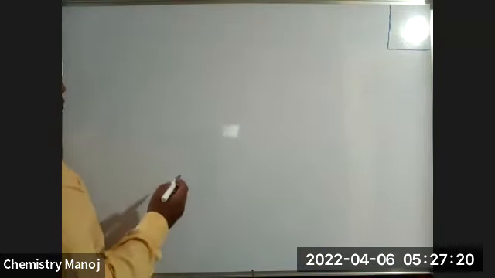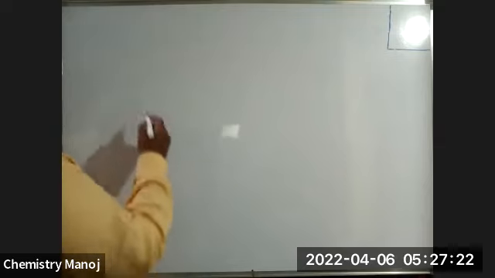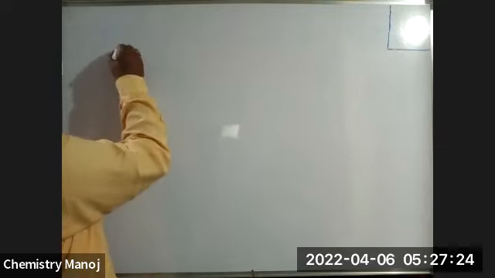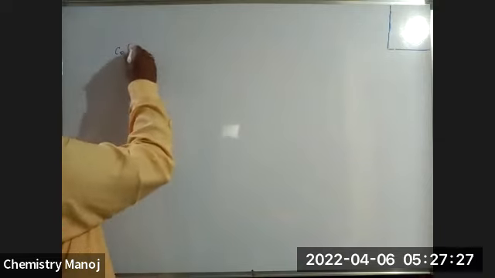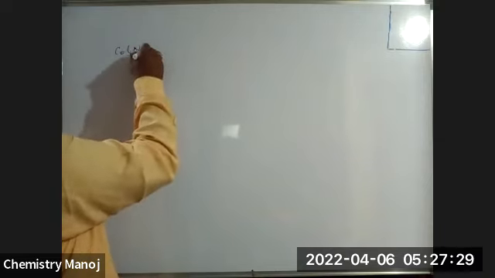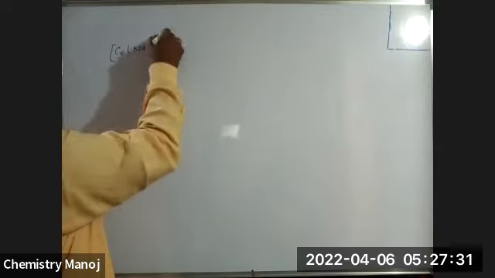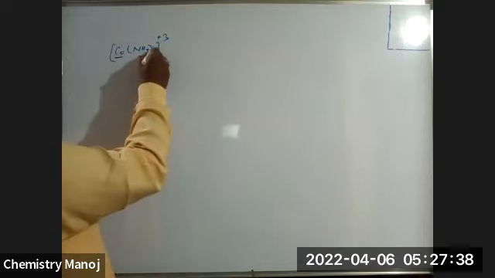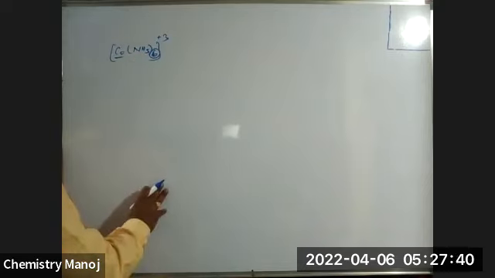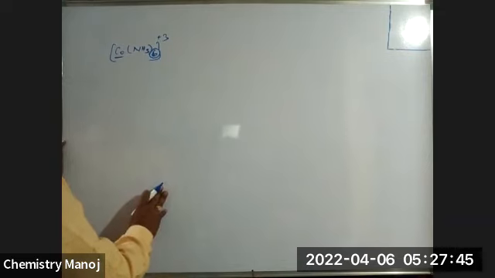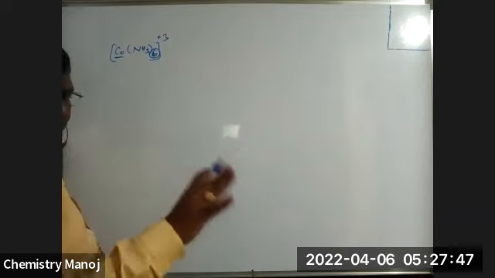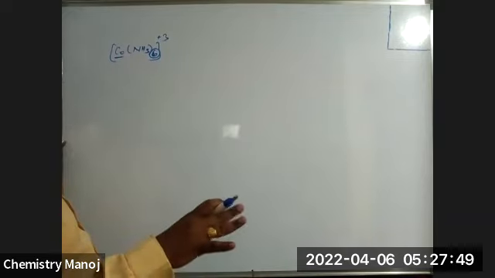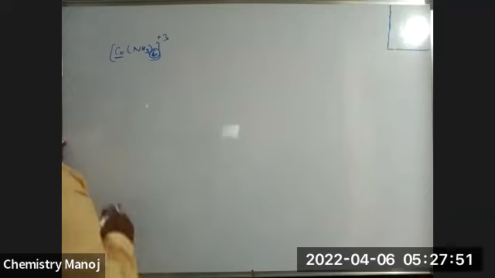See here, I'm taking [Co(NH3)6]3+. See, my dear, this complex is a coordination number 6 complex. That means 6 coordinate covalent bonds are there around that cobalt(3+) ion. Coordination number 6 means it is an octahedral complex. I am discussing only octahedral complexes now.